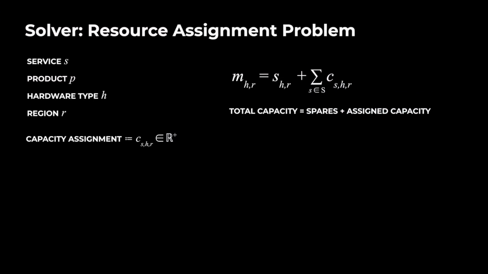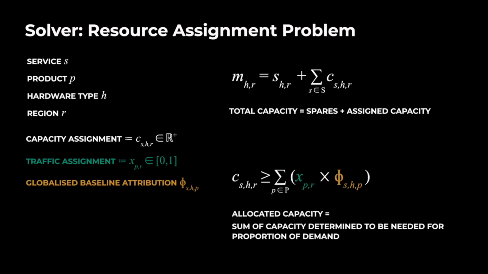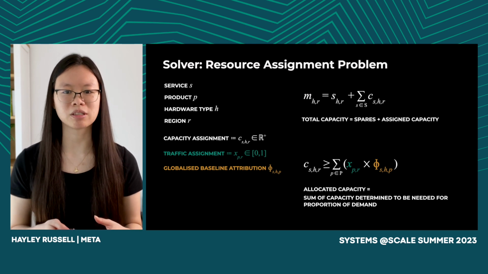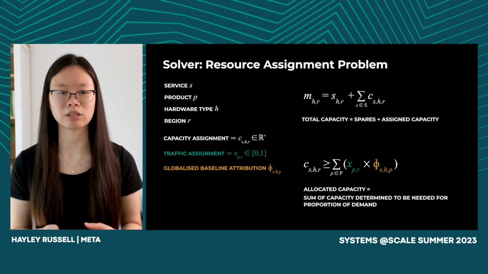So now for the formulation. This first constraint is pretty simple. It's just setting up the resource assignment problem. This is just saying the total capacity available is equal to the sum of assigned capacity for all services plus the spares left over. Next, we have our main constraint. This equation is saying that the capacity we allocate to a service in a region must be greater than the capacity needed to serve the proportion of traffic assigned to that region, summed up over all product traffic. This constraint is what defines the relationship between service capacity and product traffic that allows the solver to jointly distribute them according to our needs.